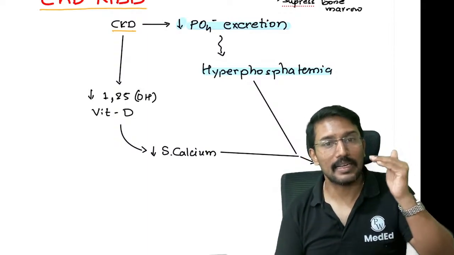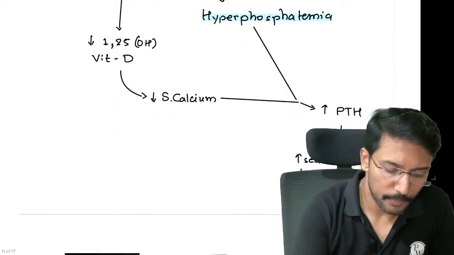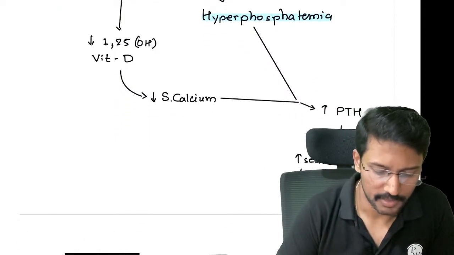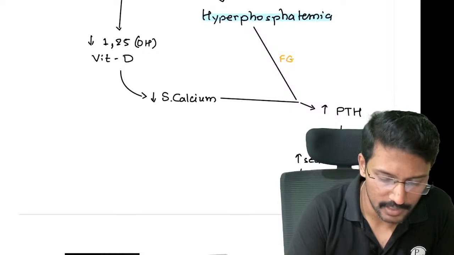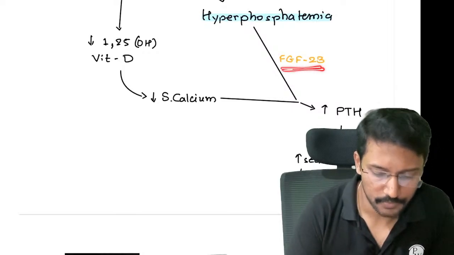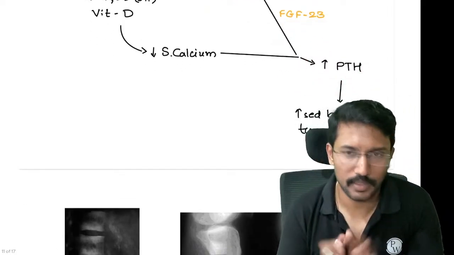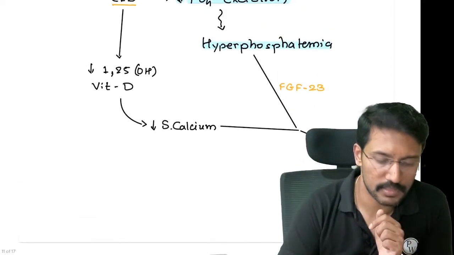Okay. The increased phosphate levels are known to stimulate parathyroid hormone production. It is mediated through a substance called FGF23. It will stimulate the parathyroid gland to produce more parathormone. Right? Another important change happens in patients with CKD.